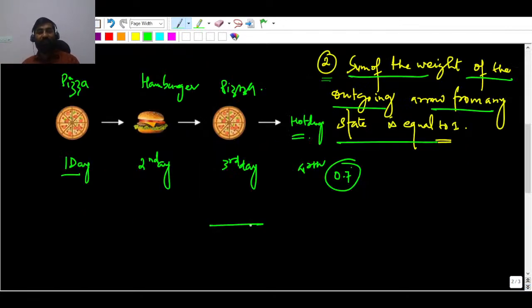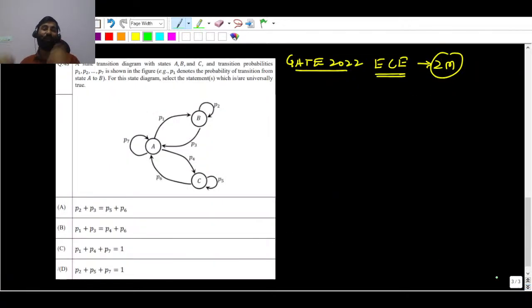So with this concept, let's solve the GATE 2022 question which was asked in the GATE examination.